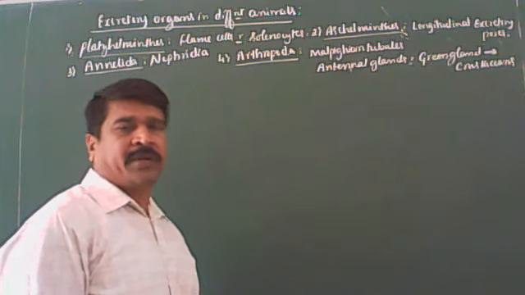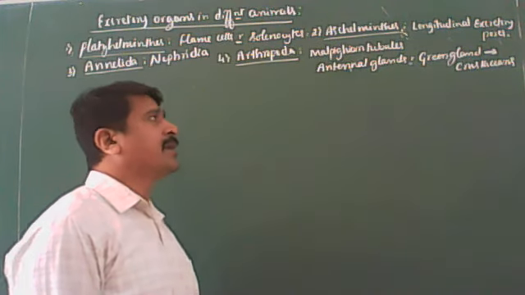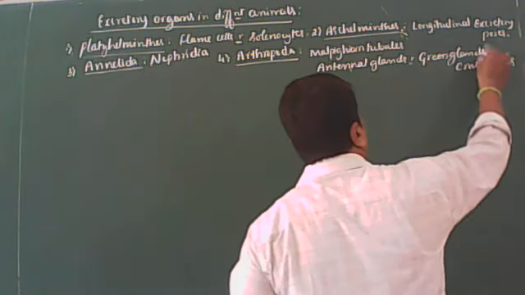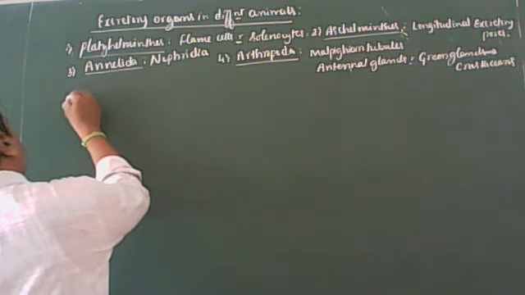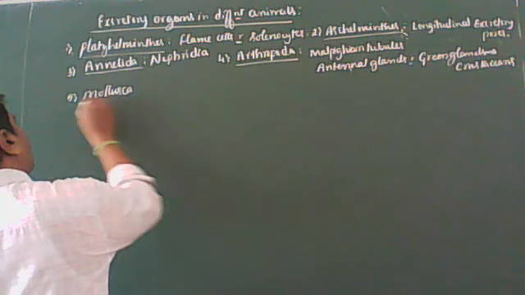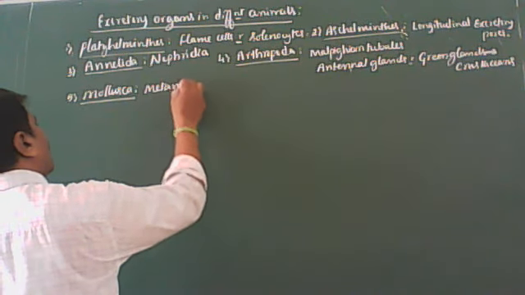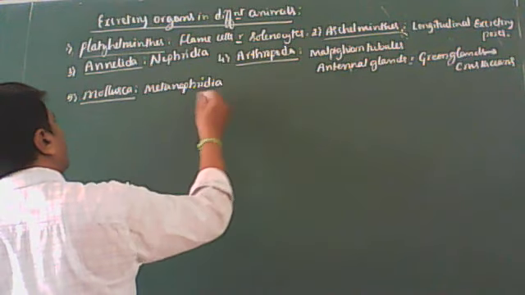In cockroach, excretory organs are malpighian tubules. In crustaceans, antennal glands, or green glands, are the excretory organs. Next, after arthropoda, the next phylum is mollusca. In mollusca, excretory organs are the metanephridia.